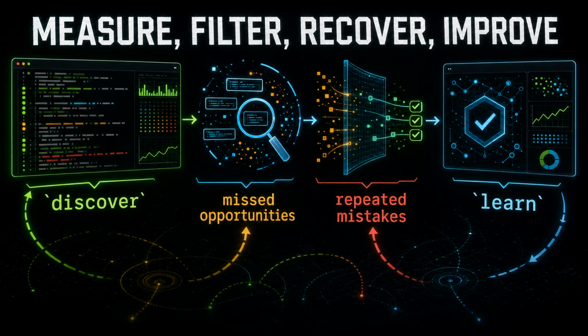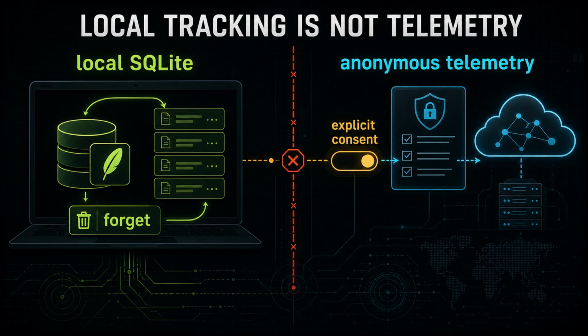Start with defaults, inspect missed opportunities, add custom filters where the pain is real, and verify the filters. Exactly. Much better than installing a proxy and hoping it magically helps everything. The useful lifecycle is measure, filter, recover, improve. After the adoption loop, policy enters the architecture. There's also a governance layer hiding under the workflow.